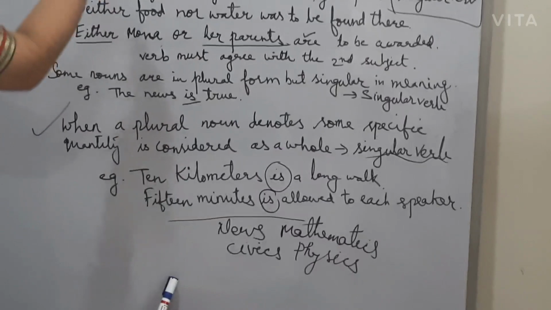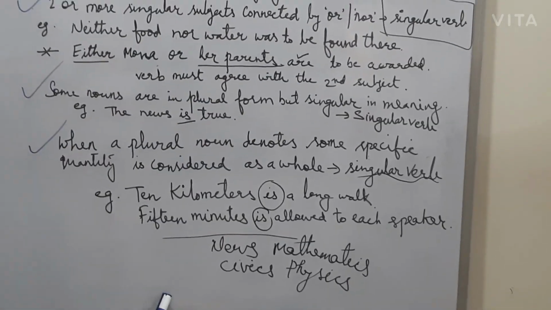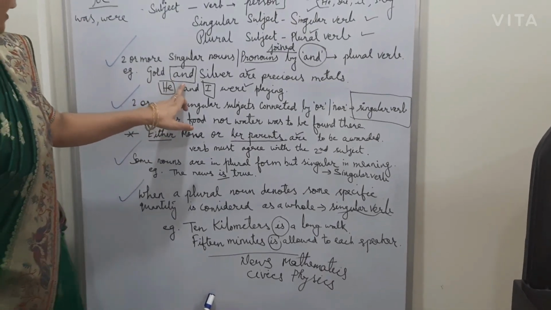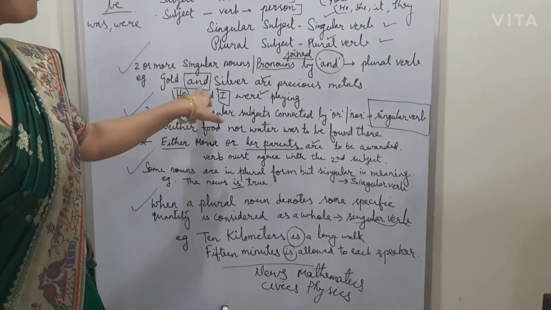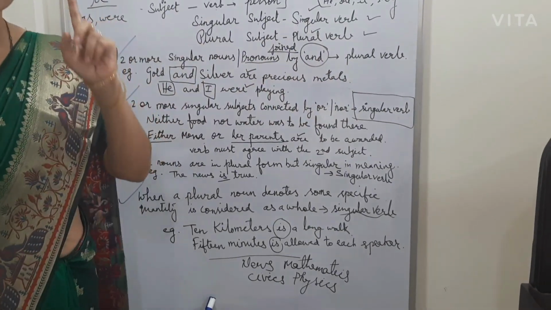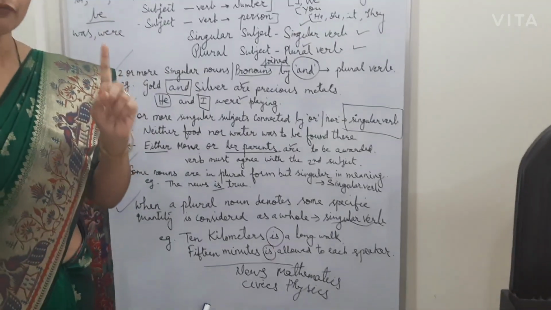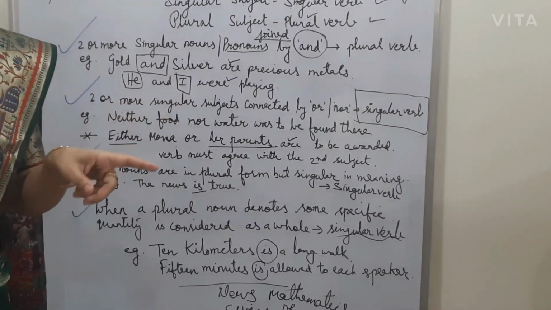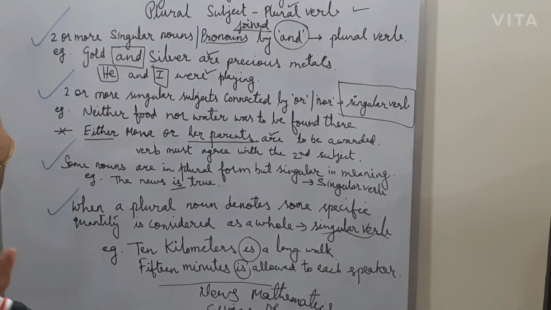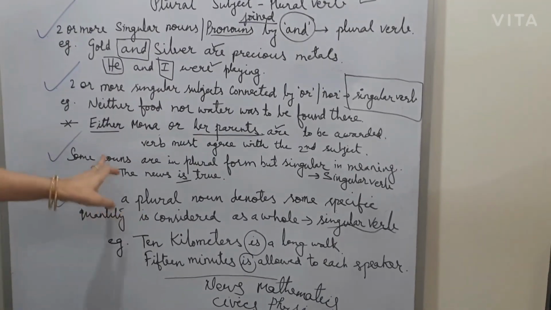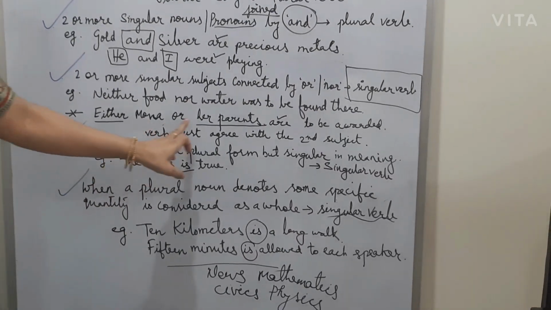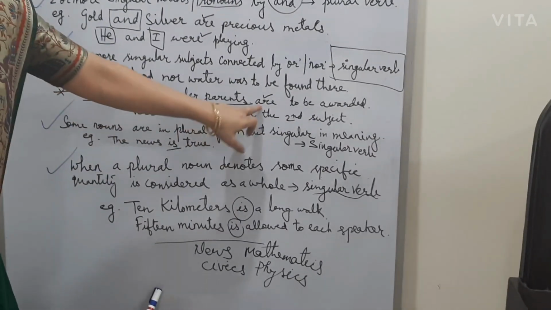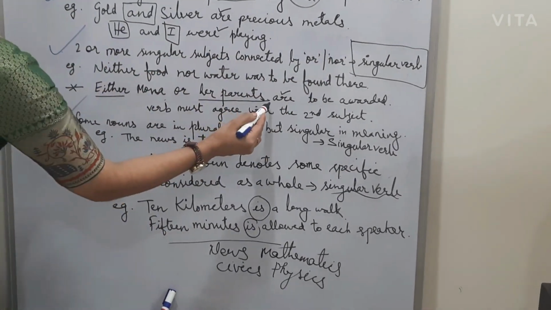So children, now remember all these rules. The first one is that when we are using and, we should always use a plural verb, but there are some tricky situations. Exceptions are everywhere, so here also we have an exception. I have given you already, bread and butter is his meal. There we are using is because we are taking it as a whole food. Same here. Either Mona or her parents are to be avoided. So here we are using are, not the singular verb, because we have used the parents here.